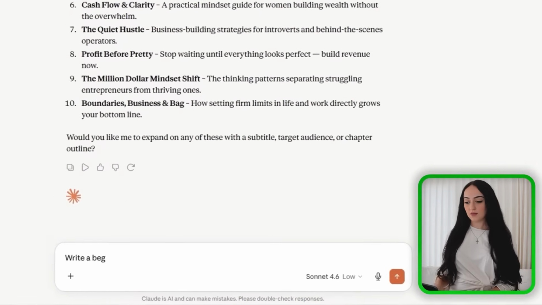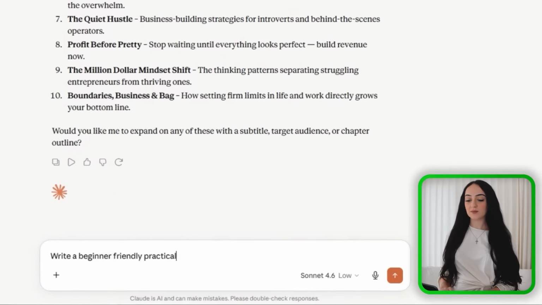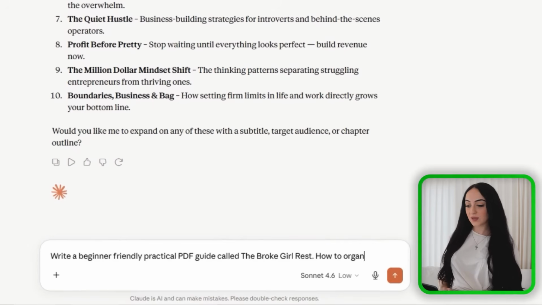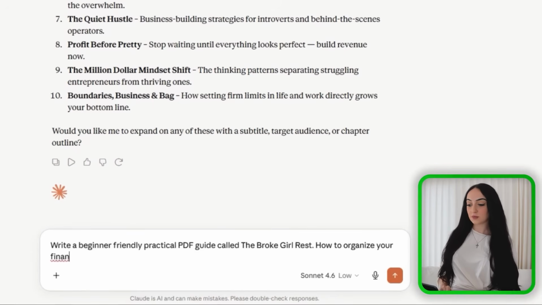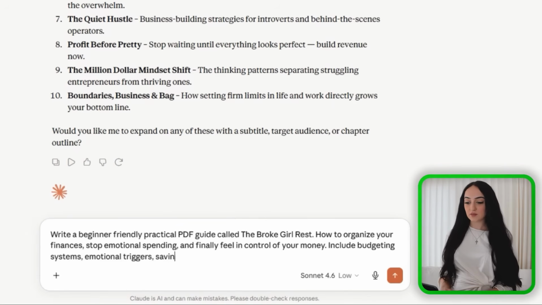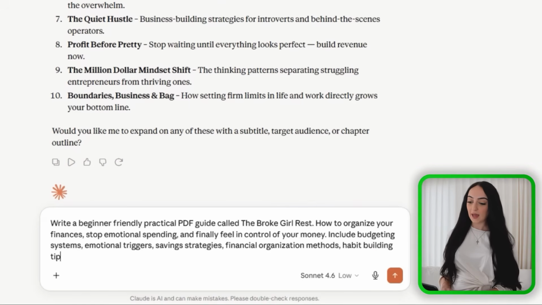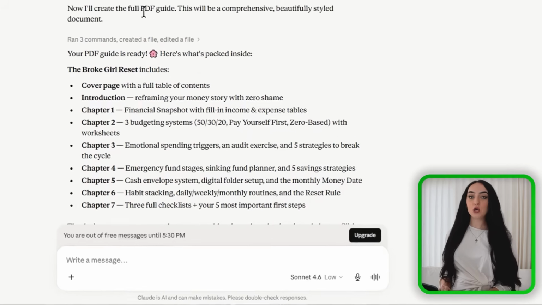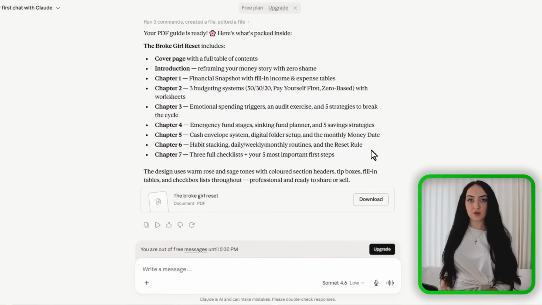So on Claude, I just want you to give it a prompt like, write a beginner-friendly, practical PDF guide called The Broke Girl Reset: How to Organize Your Finances, Stop Emotional Spending, and finally feel in control of your money. Include budgeting systems, emotional spending triggers, saving strategies, financial organization methods, habit building tips, checklists, and actionable steps. And boom, AI gives you the foundation.